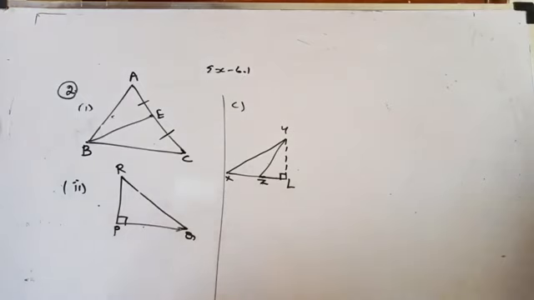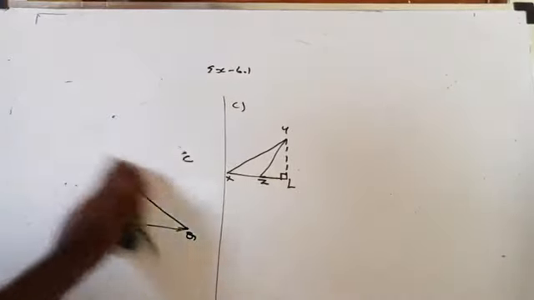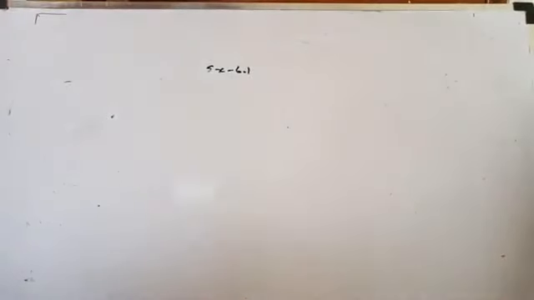Third question. Verify by drawing a diagram if the median and altitude of an isosceles triangle can be the same. Right. Now, first draw an isosceles triangle. What is an isosceles triangle? In a triangle, if any two sides are equal, then it is called an isosceles triangle. Otherwise, if any two base angles are equal, then also it is an isosceles triangle. Here, what did they ask us to draw? A diagram to check if the median and altitude of an isosceles triangle can be the same.